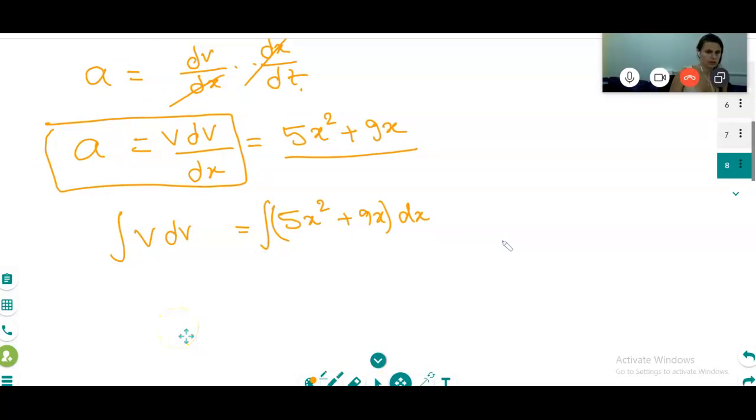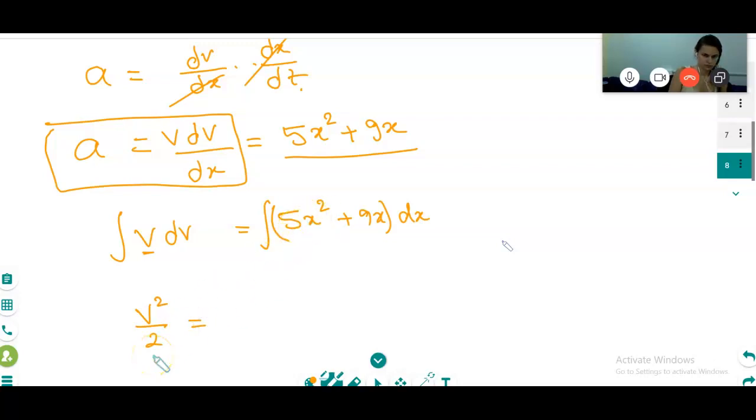So then you want to find V from this. What is the integration of dV? Integration of dV is going to be V. So V squared divided by 2.